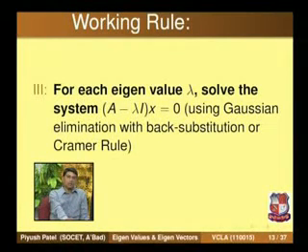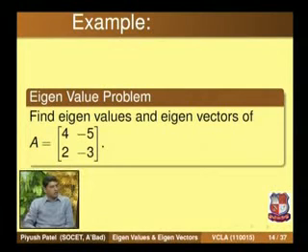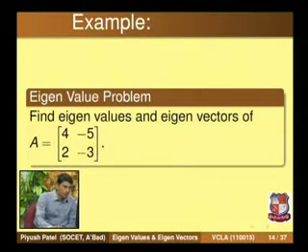Let us understand this procedure for solving the eigenvalue problem by taking a simple example. Find the eigenvalues and eigenvectors of the given matrix A, whose first row is 4, minus 5, and second row is 2, minus 3. We want to find the eigenvalues and eigenvectors.